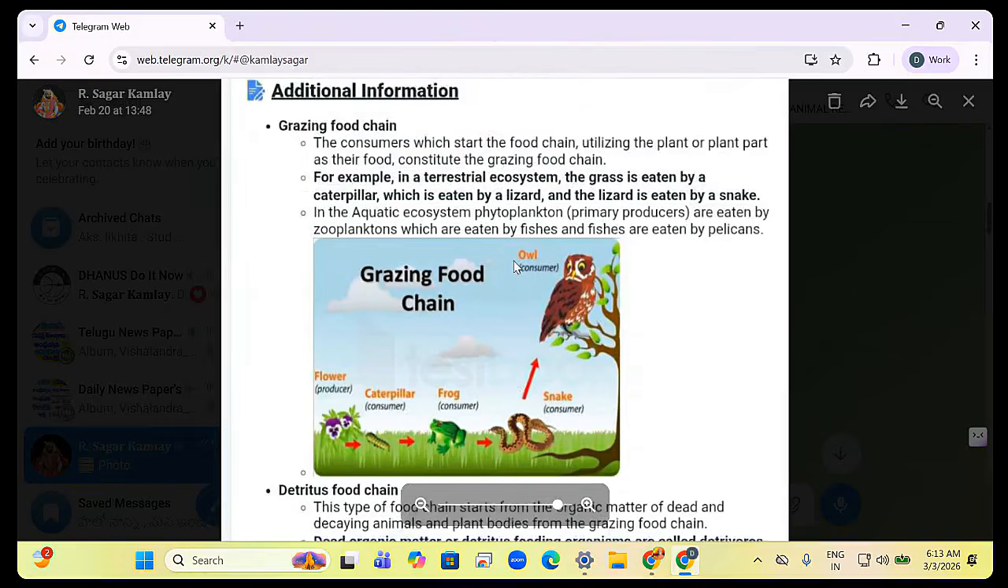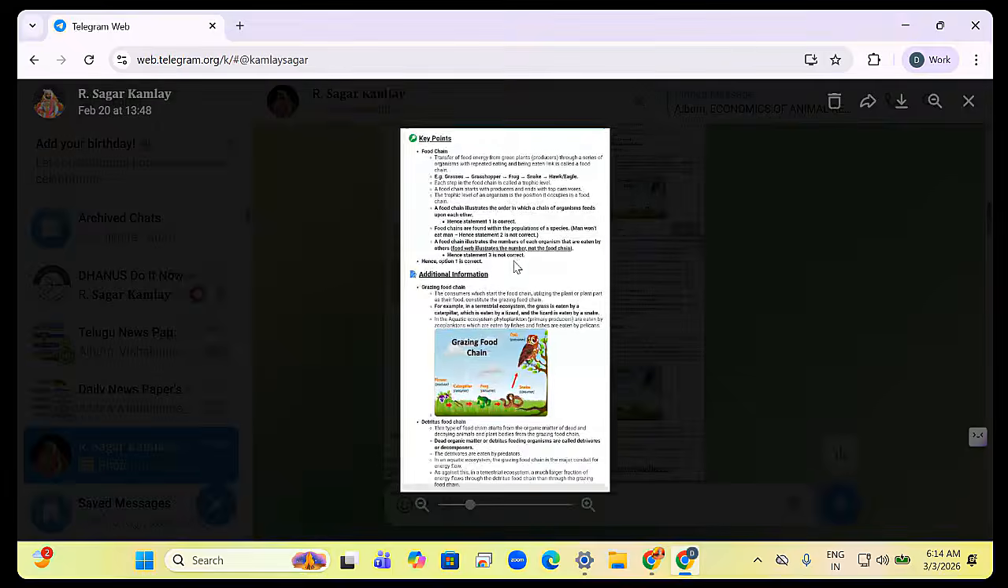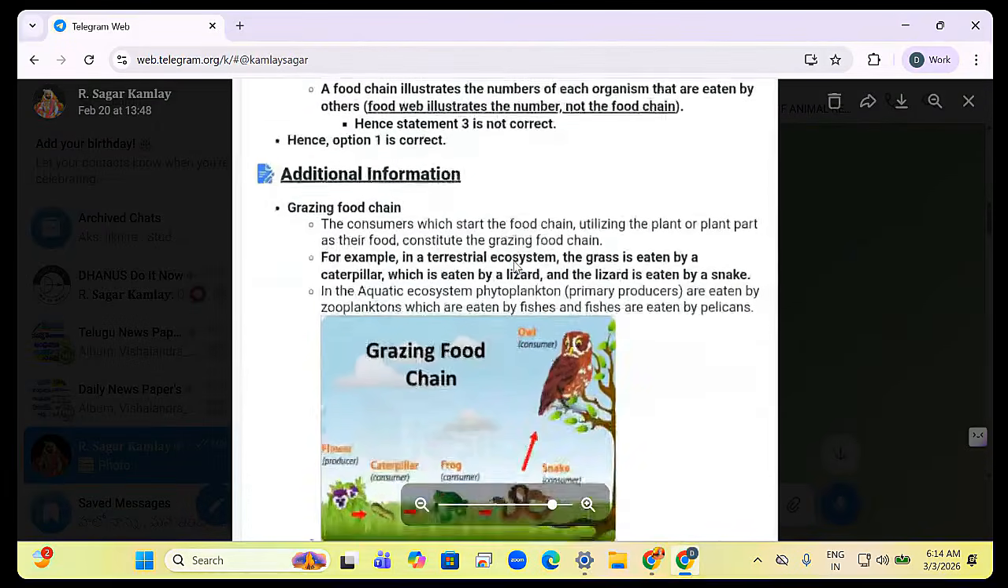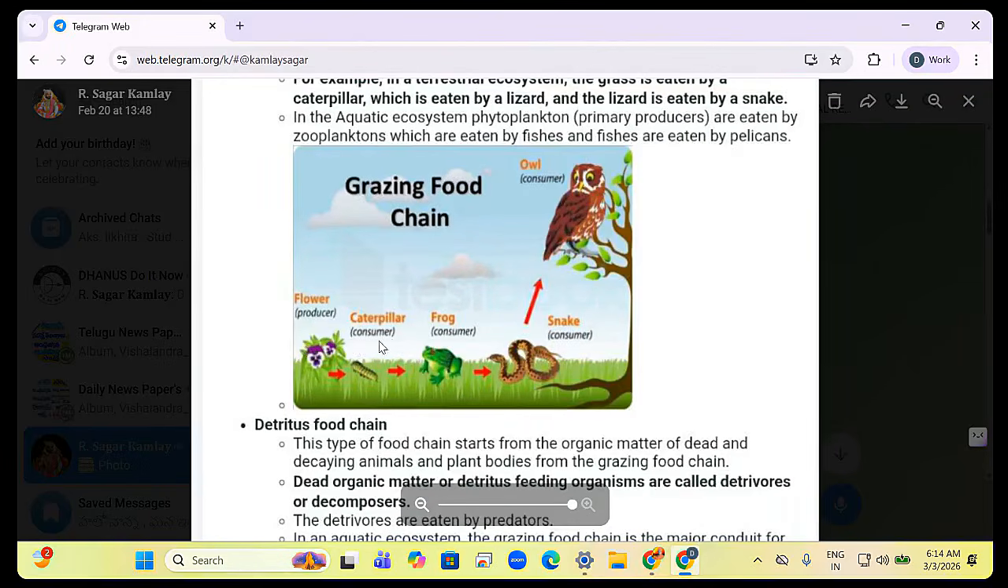If you look at grazing food chains, in the terrestrial ecosystems, grass is eaten by caterpillar, is eaten by frog or lizards. Lizards are eaten by frogs. Frogs are eaten by snakes. Snakes are eaten by owl. This is called food chain. So flower, caterpillar, frog, snake, owl.